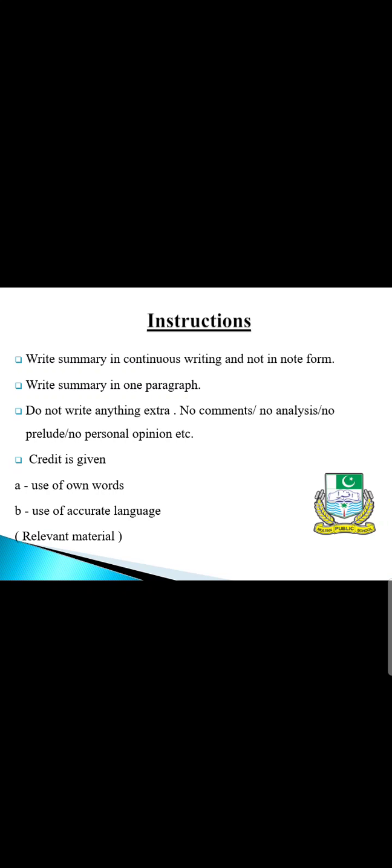But again, keep this in your mind: write on the relevant material. Don't write irrelevant things. Otherwise, you will write more than the word limit, and you will not be awarded any marks for the irrelevant material.